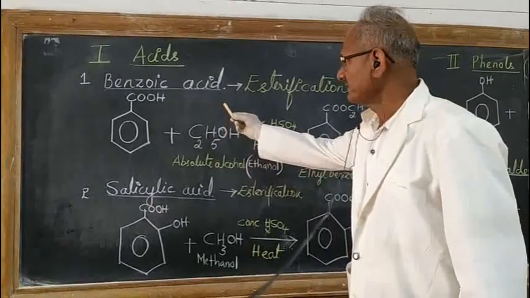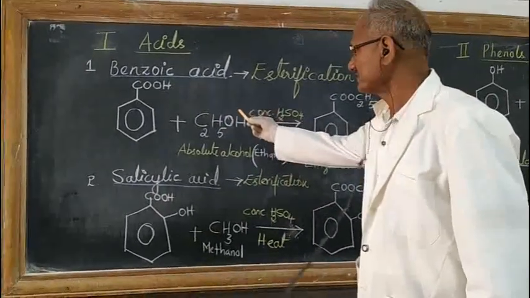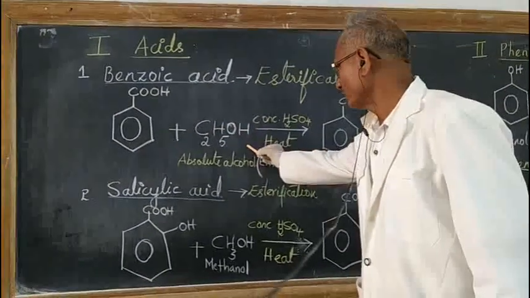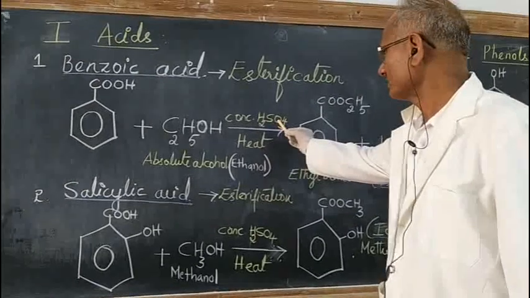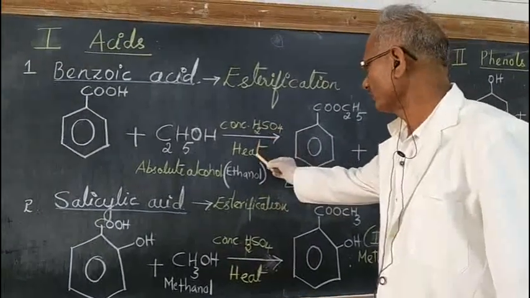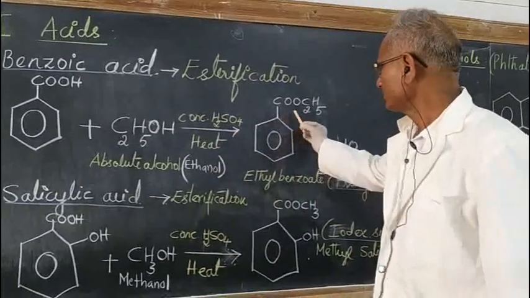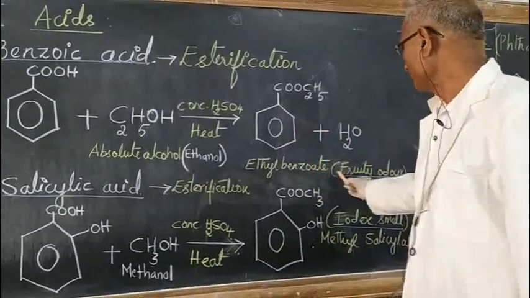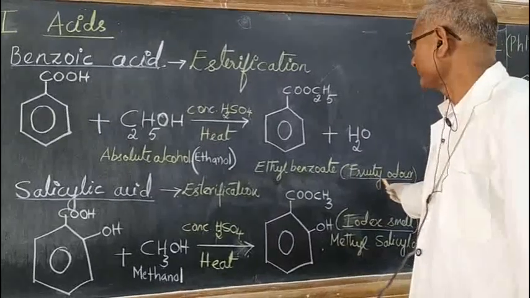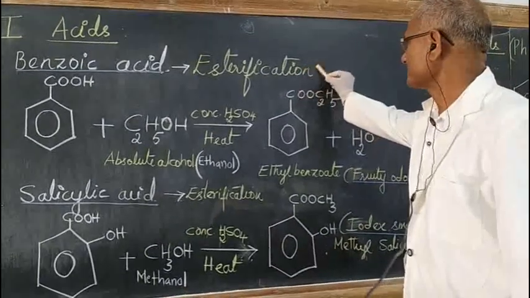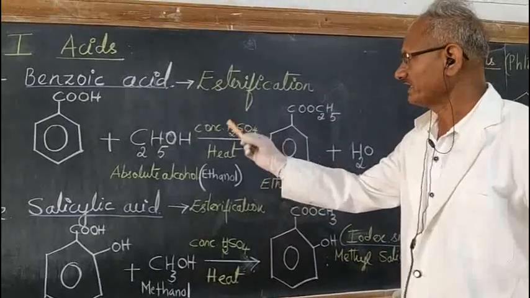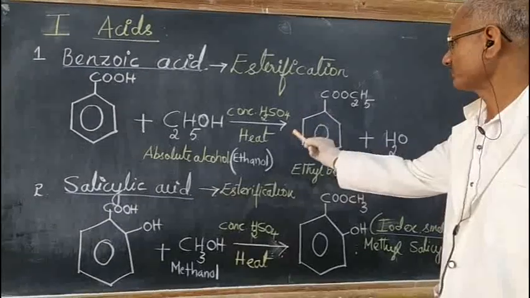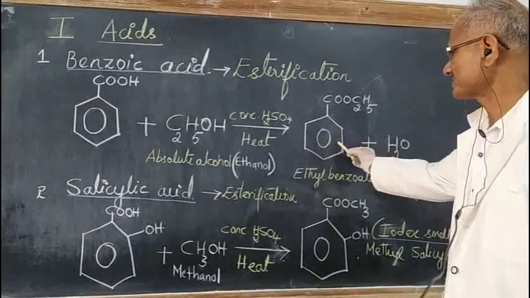These are the reactions of benzoic acid. That benzoic acid reacts with ethyl alcohol in presence of a little concentrated sulfuric acid on warming. So this is ethyl benzoate, an ester which is having fruity odor, and the reaction is called as esterification reaction. Organic acids, carboxylic acids react with alcohol in presence of dehydrating agent to give an ester.